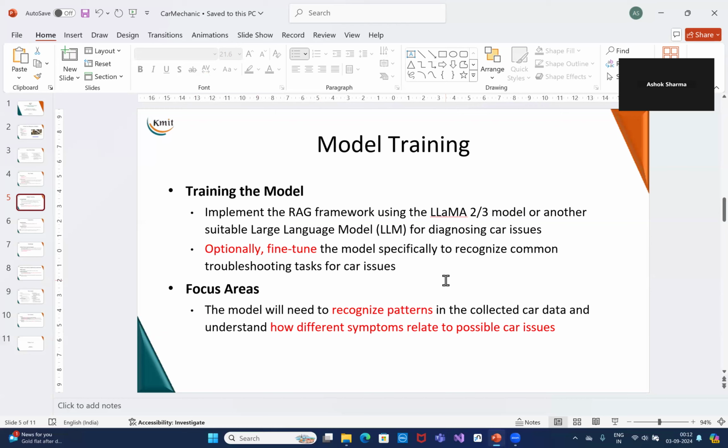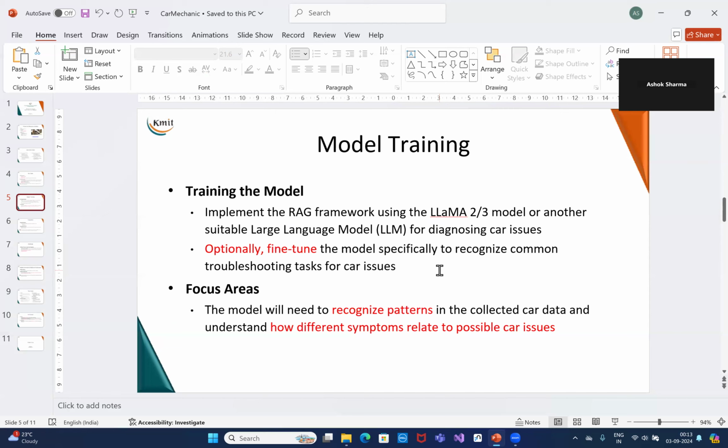We attach a RAG framework to it, and then the RAG framework has all the automobile data, the issues which are there, and what is the diagnostics and what is the solution. So that RAG framework will fine tune the model for the automobile problems. We can use Llama 2 or Llama 3 model for this, or optionally, the same language model could be fine-tuned and it would do the same job. Fine-tuning will be a bit difficult.